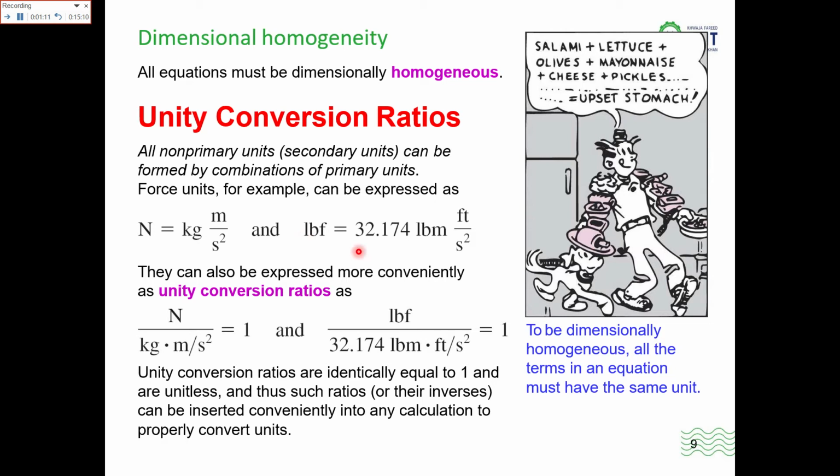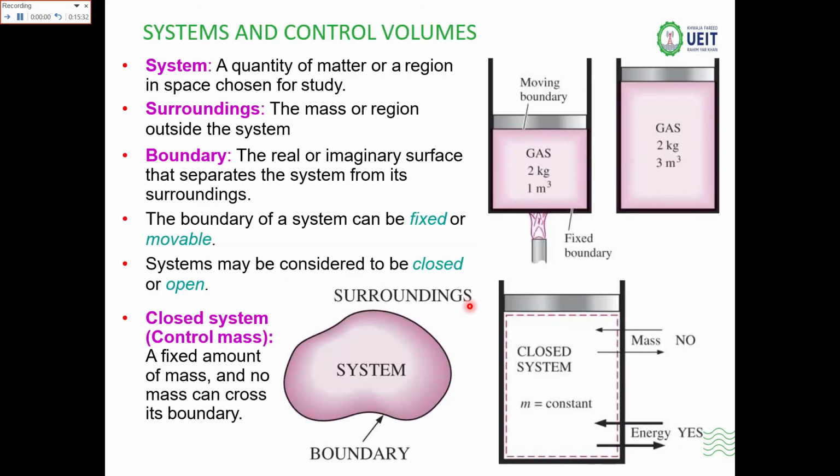When you divide the units of the left side by the units of the right hand side after the equality, you should get 1. That is basically the dimensional homogeneity. To be dimensionally homogeneous, all the terms in an equation must have the same units.